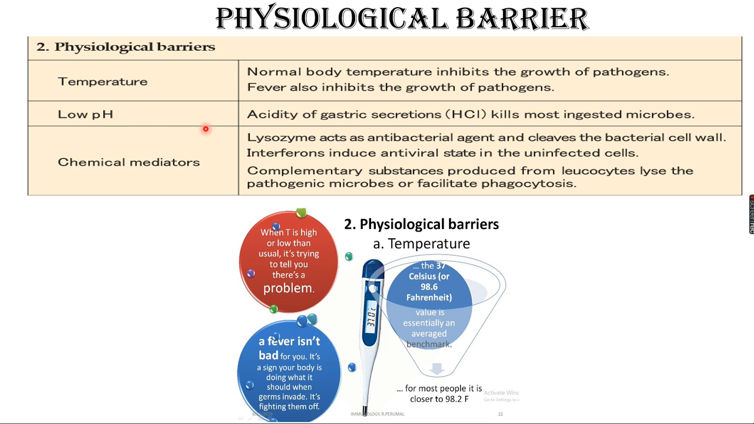Right. So low pH. In the stomach, you can see acidity is maintained by the gastric secretion. HCl, hydrochloric acid, is secreted by the oxyntic cells of the stomach, which kill most of the ingested microbes; bacteria are killed in the stomach itself by digestive juices. Now, chemical mediators. This is very important. Chemical substances act as mediators. One important one is lysozyme. It is not the lysosome in the cells. This is a secretion called lysozyme.